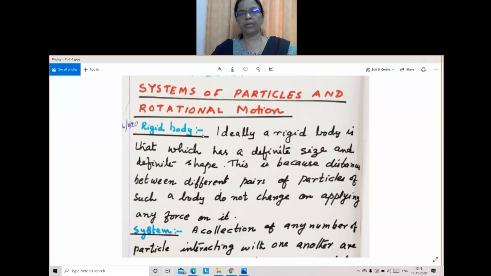For example, a table, mobile, chair, book, all these are rigid bodies. By applying a force, the distance between the particles does not change. Such a body is perfectly rigid.